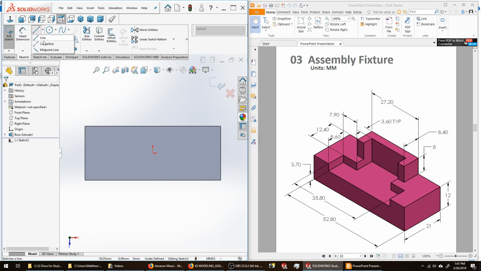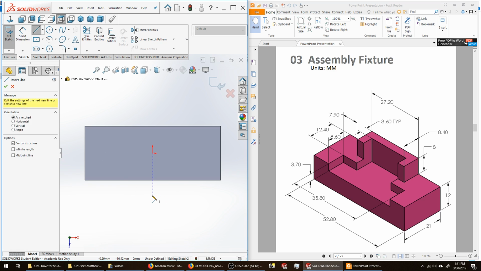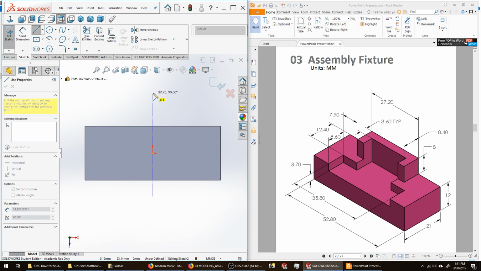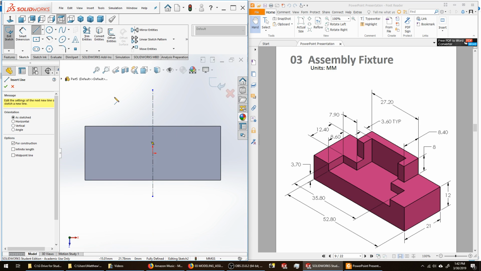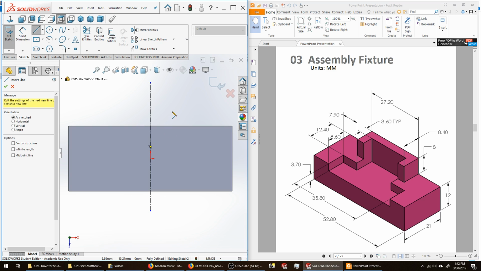I am going to create some construction geometry, a vertical center line, and then I'm going to turn off construction, and I'm going to draw half of my rectangle. Go to the midpoint of that edge.